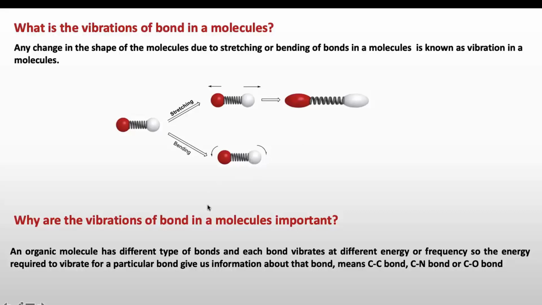Now the question is, why is the vibration of bonds in molecules important for us? An organic molecule has different types of bonds, and each bond vibrates at a different energy or frequency. So the energy required to vibrate a particular bond gives us information about that bond. If we have a bond between carbon and carbon, carbon and nitrogen, and carbon and oxygen, each bond will vibrate at a different frequency, and based on which frequency gets absorbed, we can tell that our molecule has these types of bonds or functional groups containing these bonds.